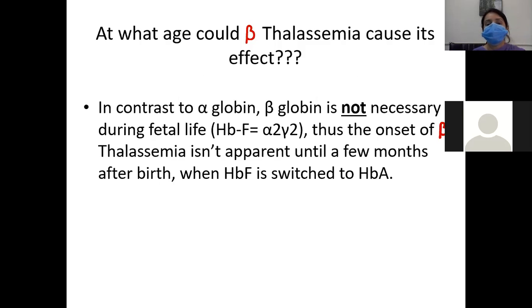So what will occur in beta thalassemia in the early 6 months of age? Beta thalassemia will not appear because a large amount of fetal hemoglobin is present, but after the age of 6 months, when the switching of fetal hemoglobin to adult hemoglobin occurs, then it will present its symptoms. So the onset of thalassemia is not apparent until a few months after birth, when fetal hemoglobin is switched to HbA, that is adult hemoglobin.